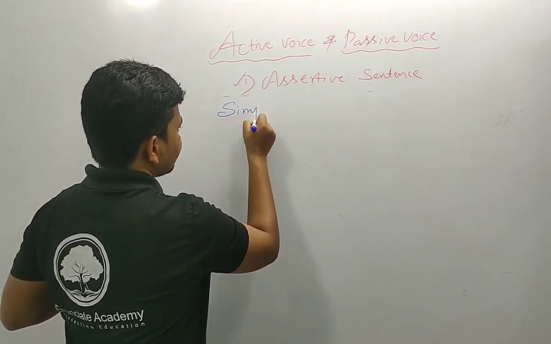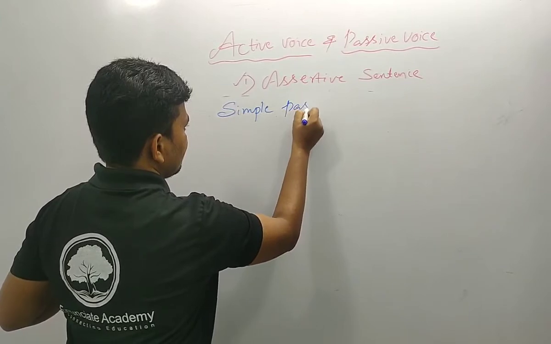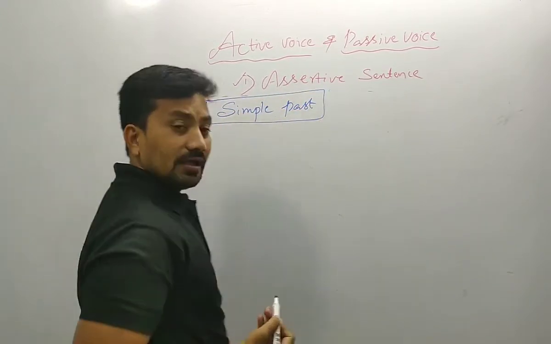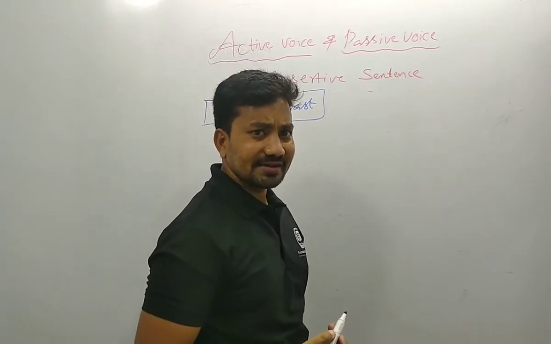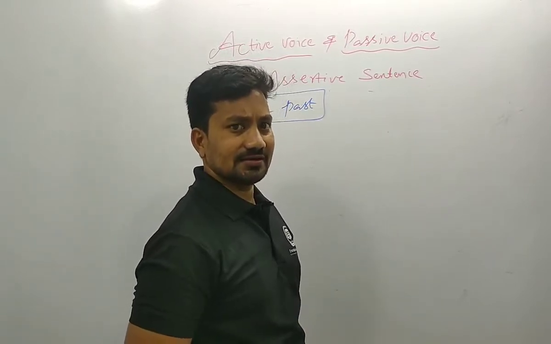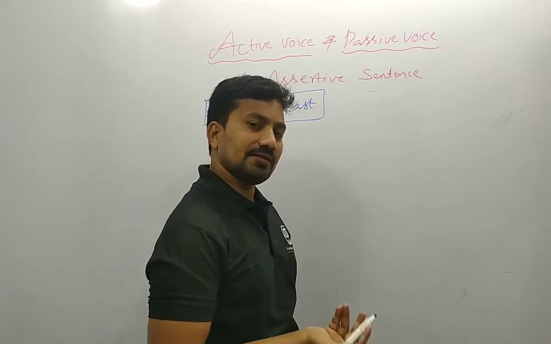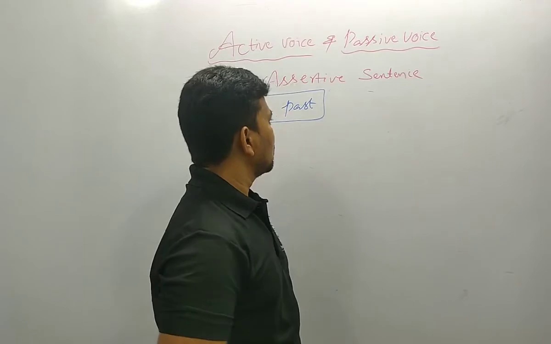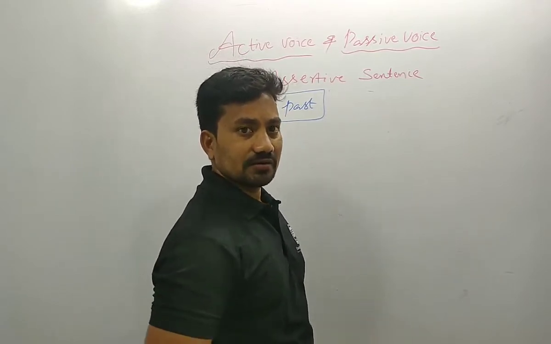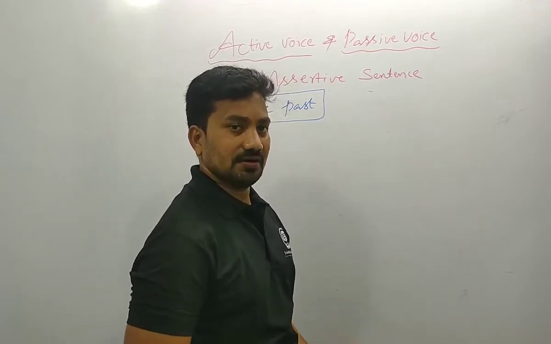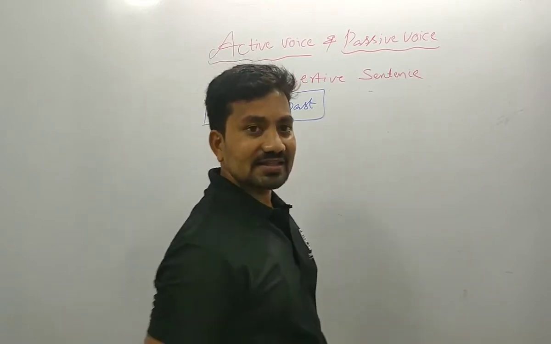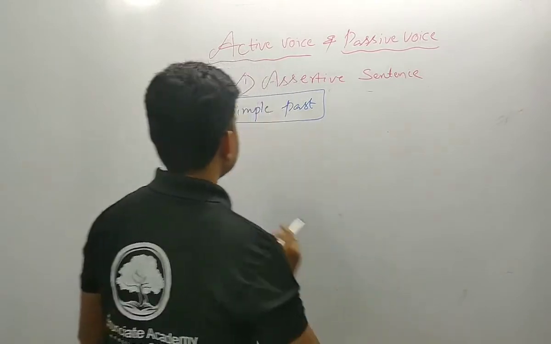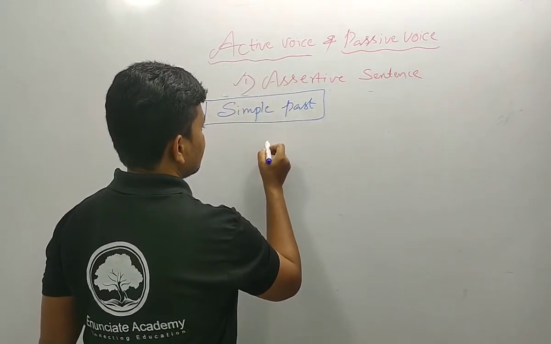Now it's simple past. Let me explain what is meant by simple past. The action which has been done, so that might be yesterday, that might be 10 years before, that might be 10 days before. That action which happened, just happened, we can write in the simple past. Okay, let me write one example of simple past.